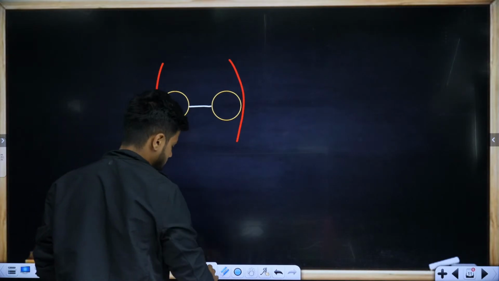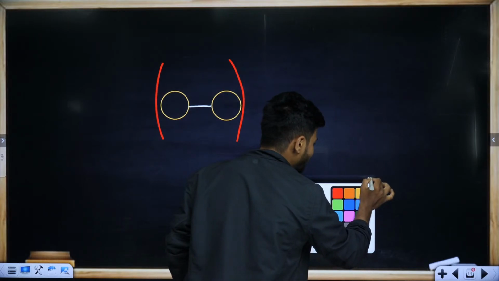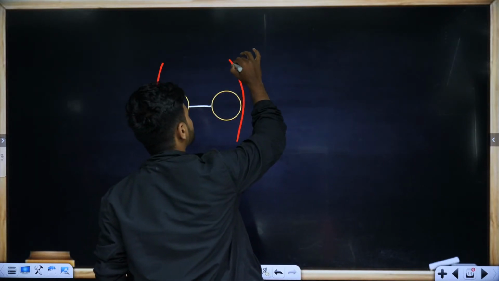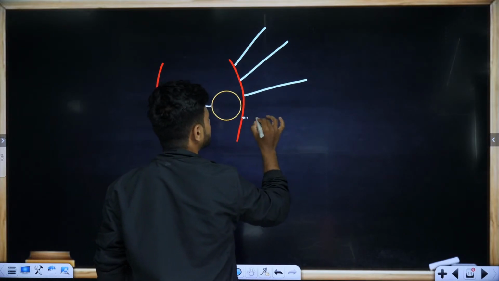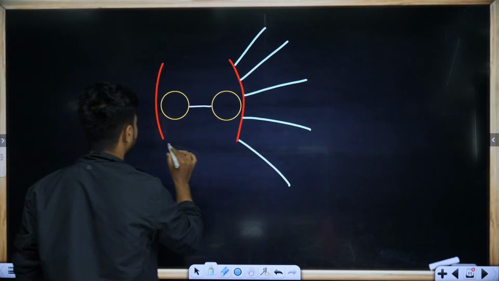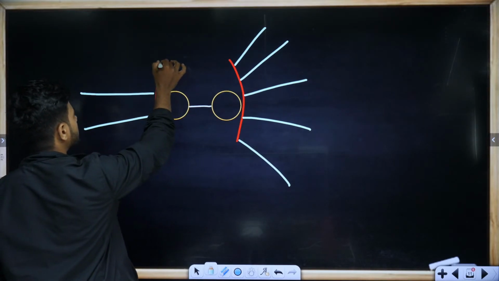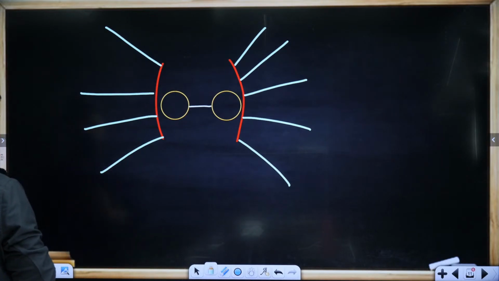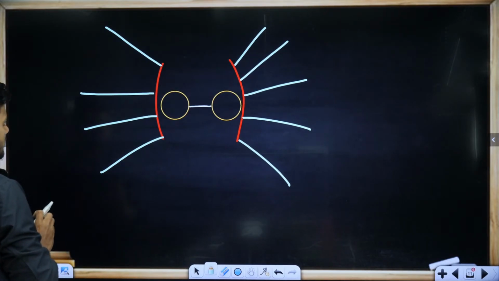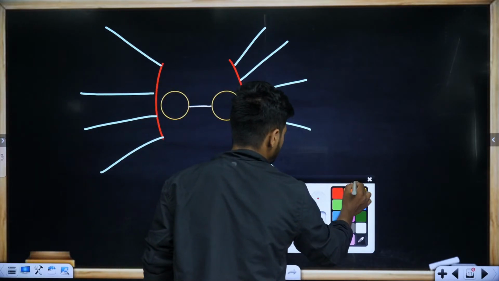Now, from the central sheath, you can see 9 radial spokes. You can see 1, 2, 3, 4, 5, 6, 7, 8, 9. In total, 9 radial spokes are coming out from the central sheath.